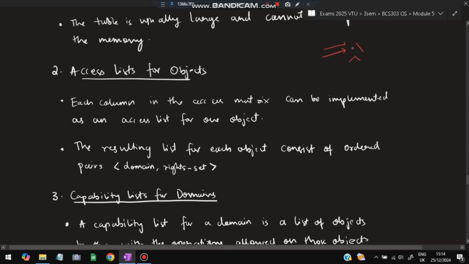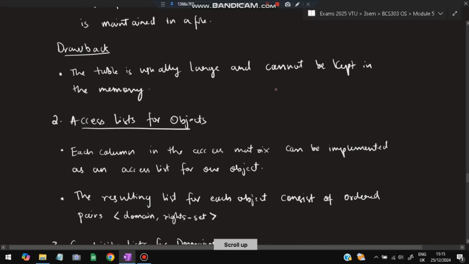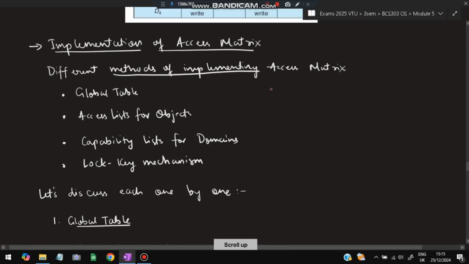You can ask them what the information about the product and the price is, and so on. So your access domain will include the product and the salespersons. The list which contains all those accesses is called an access list. Each column in the access matrix can be implemented as an access list for one object. So for one object, in which domains it can do what.